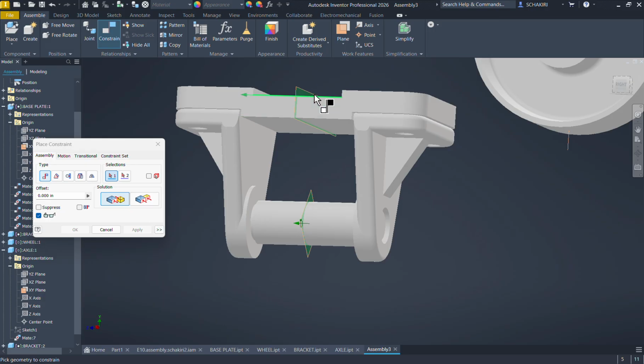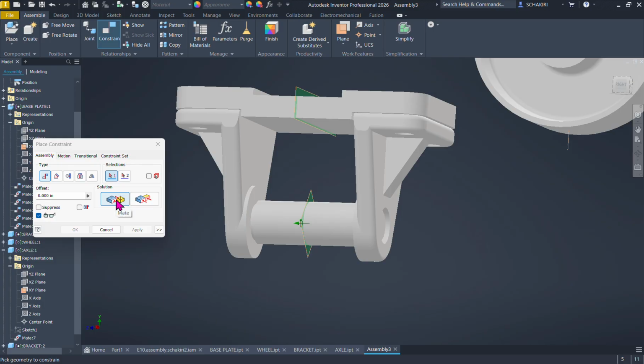So why did it refuse to do it? Because if you see here the arrow, it goes in this plane to the left side, and it's the same thing for the other plane. It goes in the same direction.